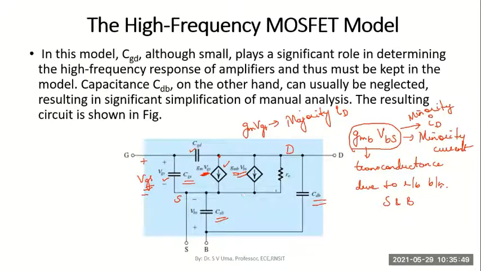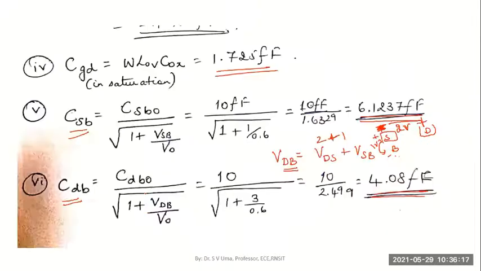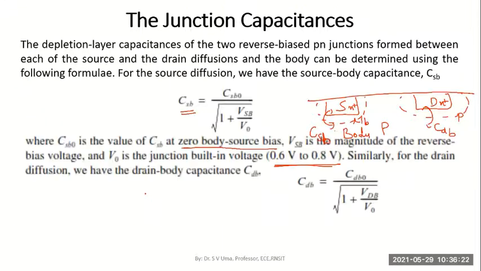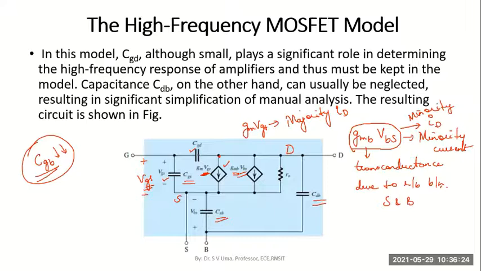So we have both these capacitances, one between the drain and body, the second between the source and body. So we have considered all the major capacitances which come into the picture. Here we have neglected only CGB. The gate to body capacitance has been neglected because it is very, very small, almost non-existent.